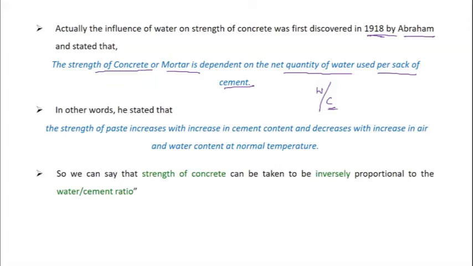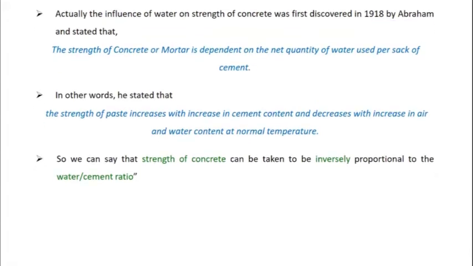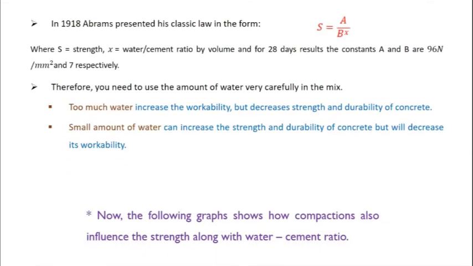And he has given a simple equation that helps us to find the strength of the concrete at the end of 28 days. So remember, when we say the characteristic strength of the concrete is something, that something is the strength of the concrete after 28 days.